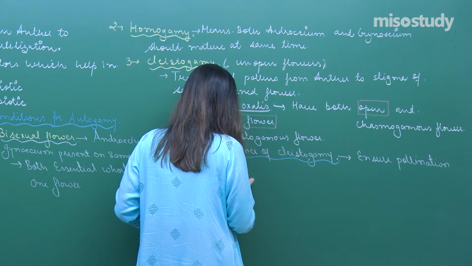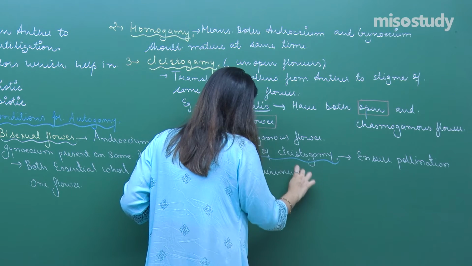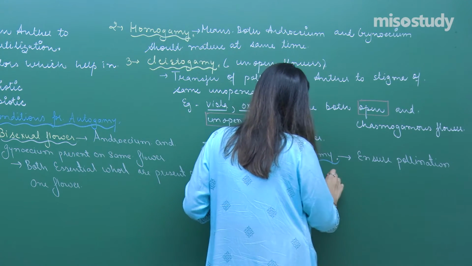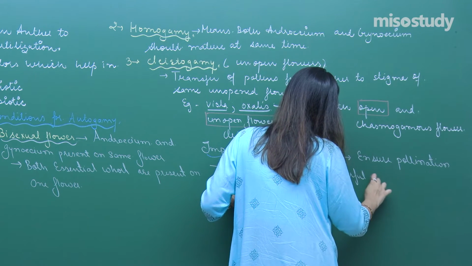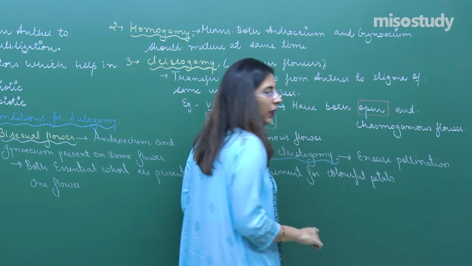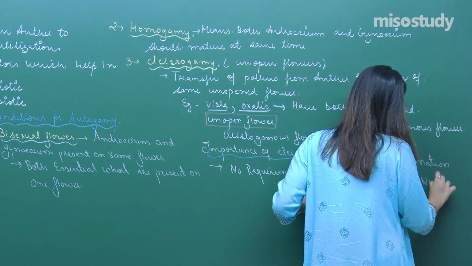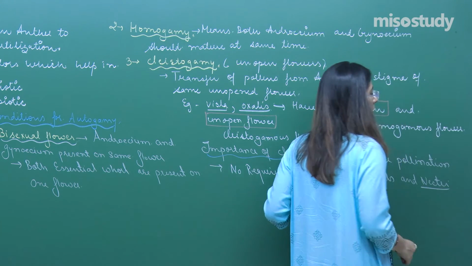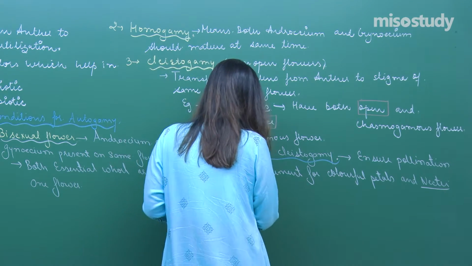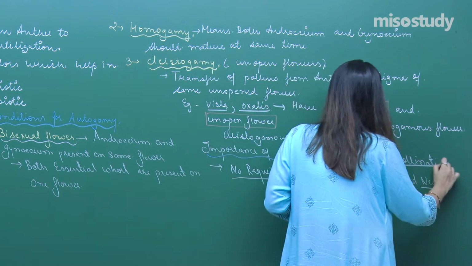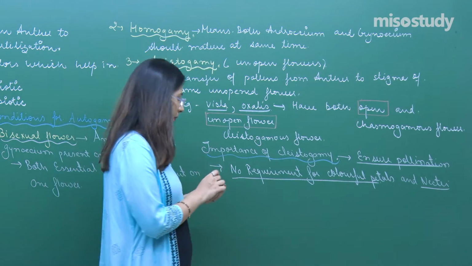So there is no requirement for colorful petals and nectar, right? So this basically saves this much amount of energy. So is it clear to you? Along with the importance, there are certain disadvantages also. Let's talk about it.